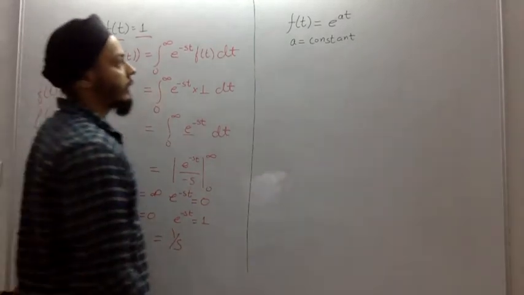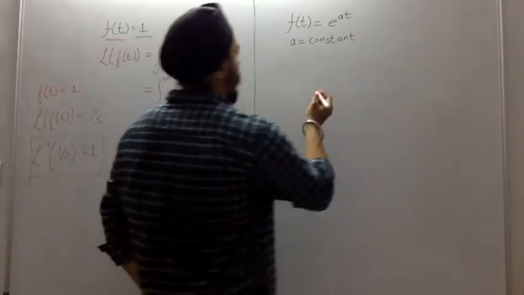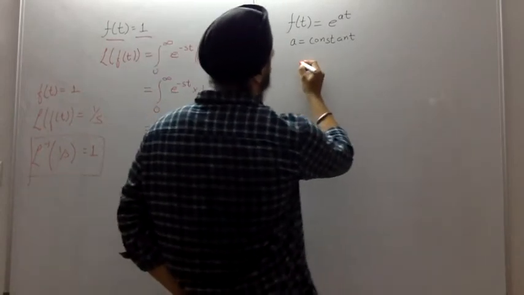Now let us take our next example. Here we are given f of t equal to e to the power at.